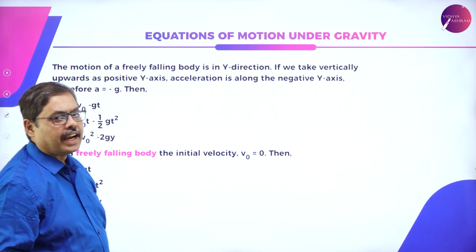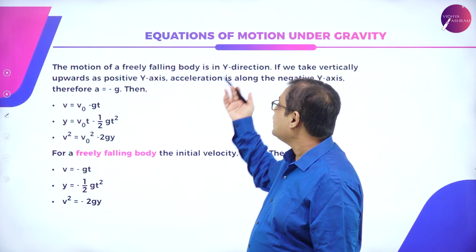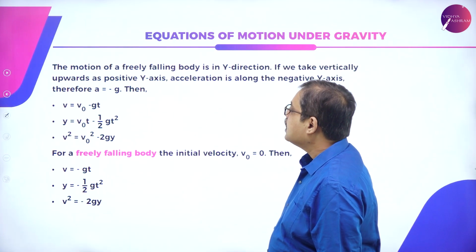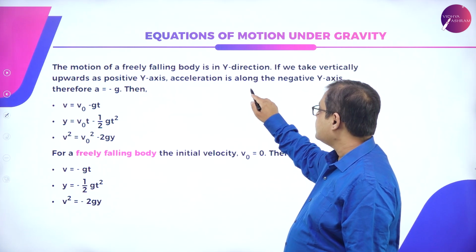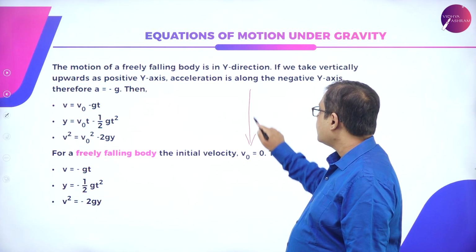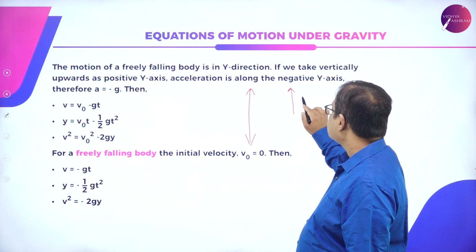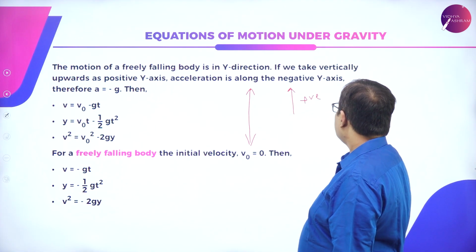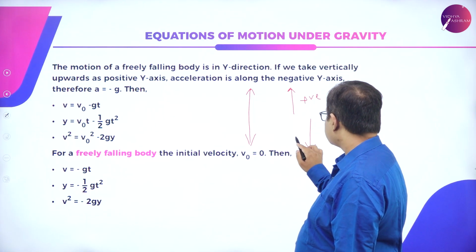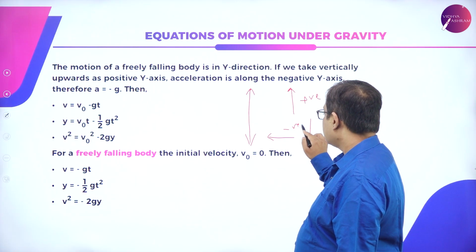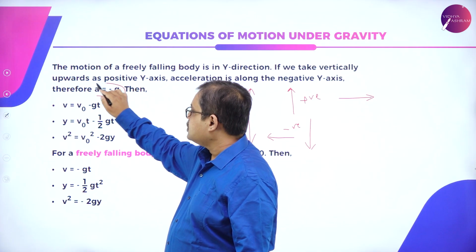Let us try to understand how the kinematic equations will change under the effect of gravity. The motion of a freely falling body is in the y direction, right? It is either vertically upwards or vertically downwards. What is the general convention? Any body moving upwards or rightwards is considered positive. Any body moving downwards or leftwards is considered negative. So whenever a body is freely falling, I will take a to be minus g.